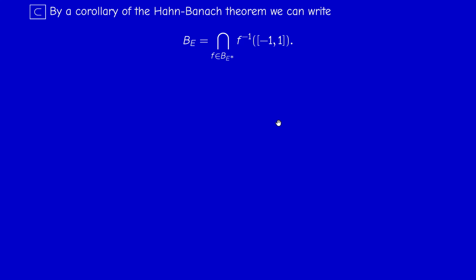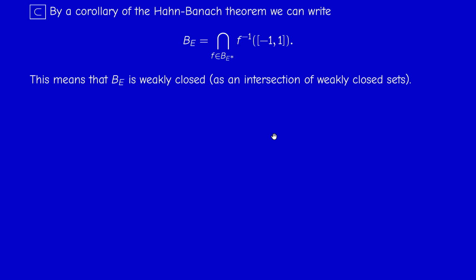And now it's easy because, since f is continuous in the weak topology, each of these is a weakly closed set, and the intersection of weakly closed sets is a closed set. So BE is not only strongly closed, it's also weakly closed. And this is a particular case of a more general theorem that we shall prove in the exercise. This is due to the convexity of BE. So BE is weakly closed, and it is a weakly closed set containing SE.